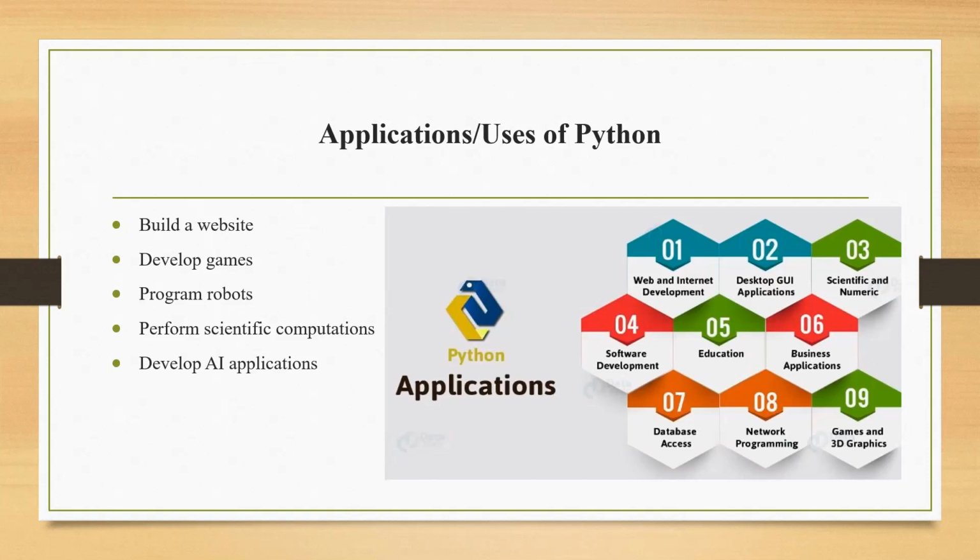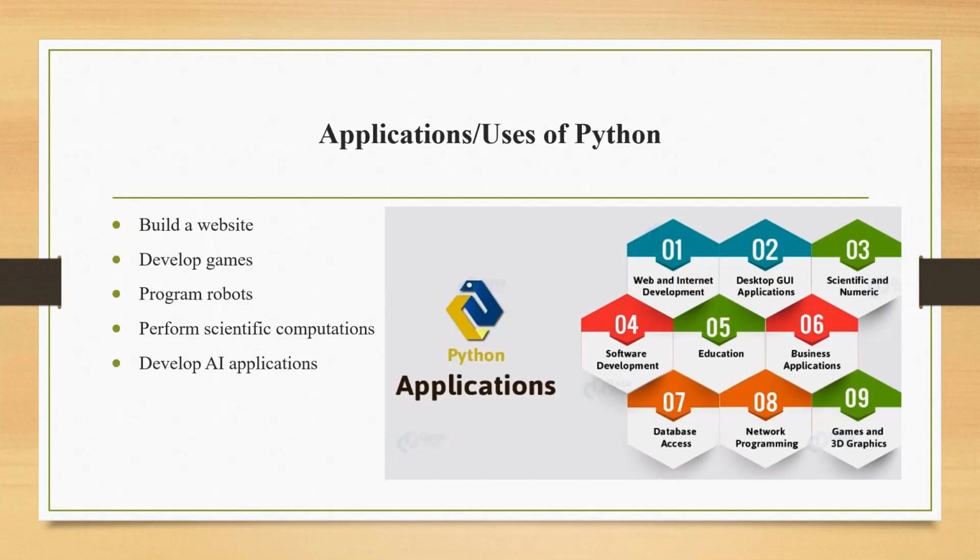Number two, to develop games, interactive games. Number three, programming of the robots. Number four, performing scientific computations. And number five, develop AI applications. Okay. Few applications are mentioned here also. You can read all 1 to 9.